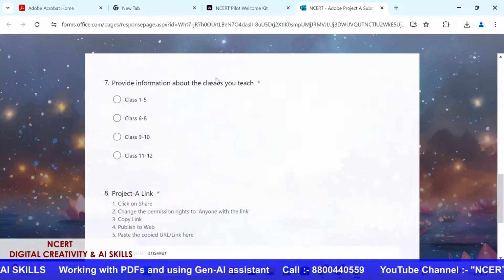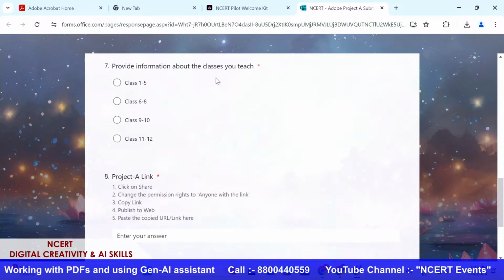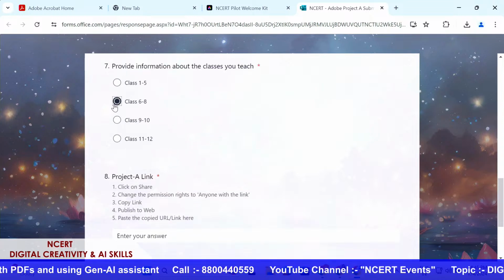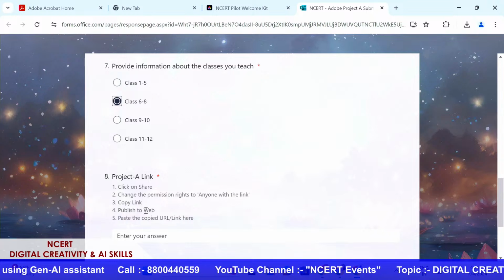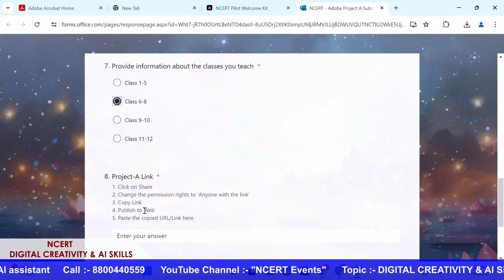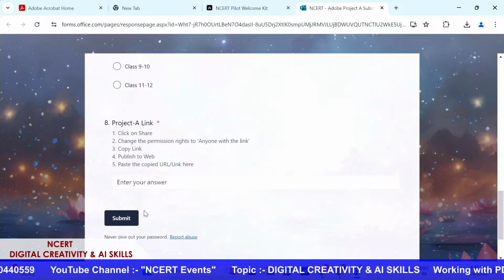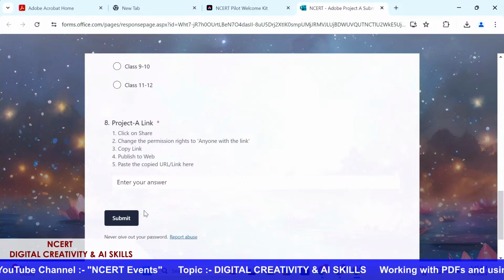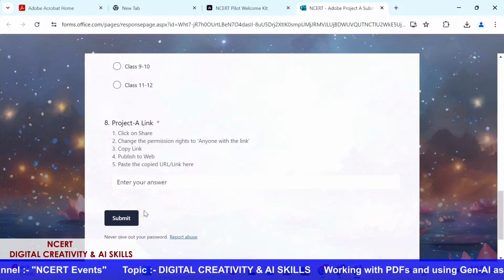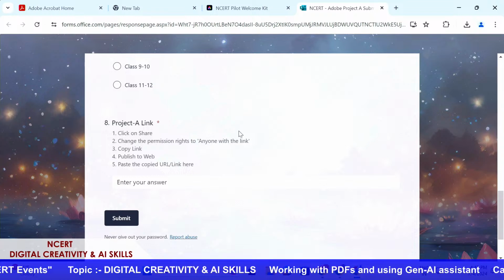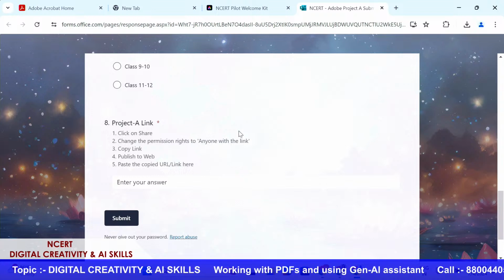And then provide information about the classes you teach. So here you will select, let's say I teach 6th to 8th grade, and then the last final thing, which is the Project A link. Now I request you all to share these links with us very, very carefully, because we should be able to open whatever you are sharing with us.